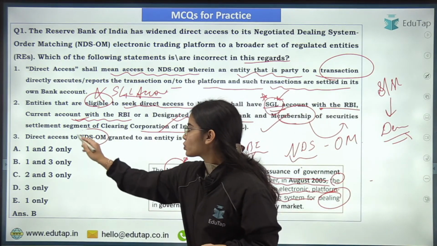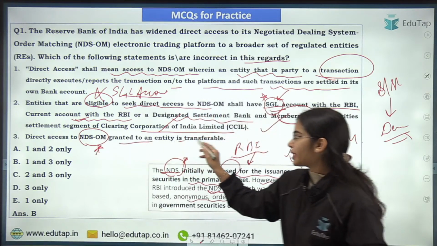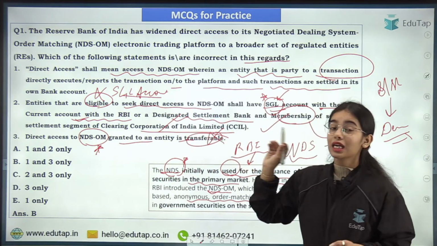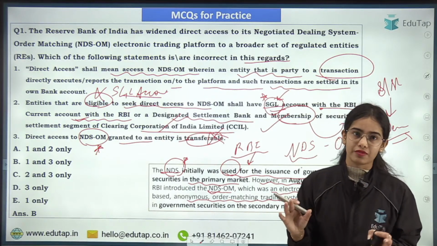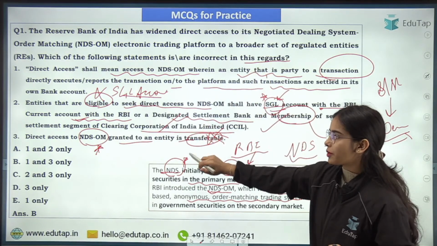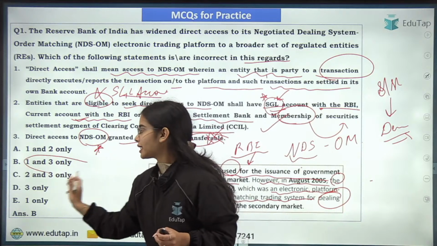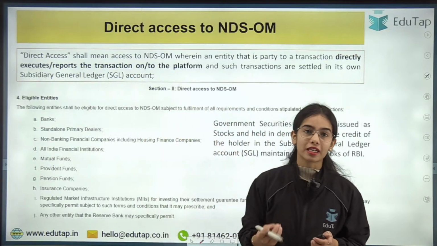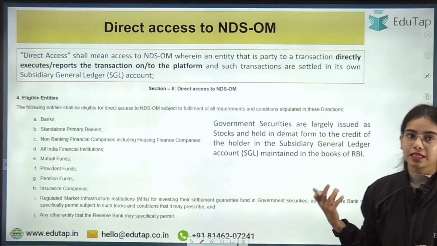Direct access to the NDS-OM granted to an entity is transferable. That is wrong. The direct access is not transferable. So the first statement and the third statement were incorrect, and that's why the right answer is B. So all the students that have given the right answer as B, it is correct.